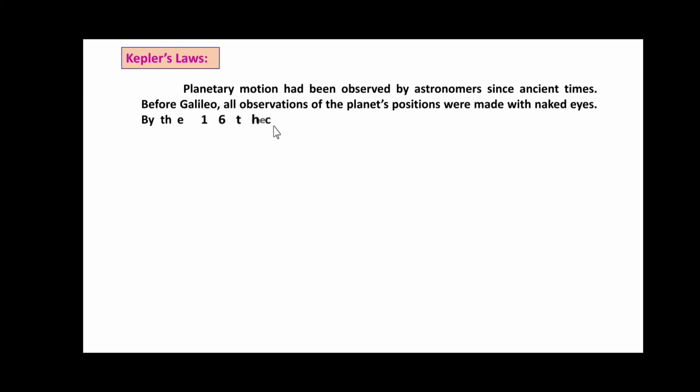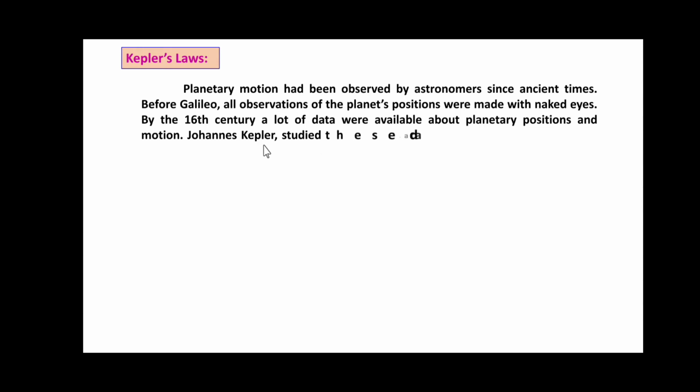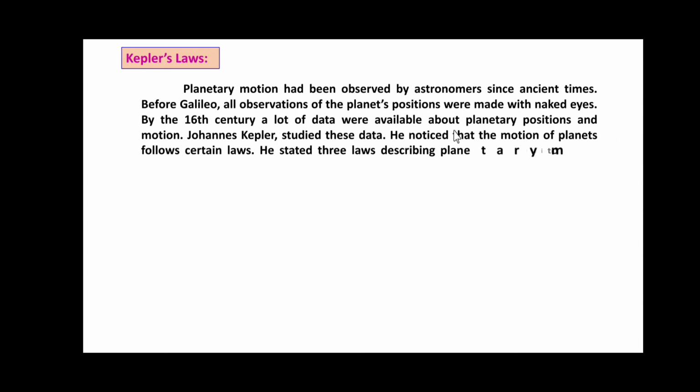Planetary motion had been observed by astronomers since ancient times. Before Galileo, all observations of the planets' positions were made with naked eyes. By the 16th century, a lot of data was available about planetary positions and motion. Johannes Kepler studied this data. He noticed that the motion of planets follows certain laws. He stated 3 laws describing planetary motion. These are Kepler's laws, which are given below.